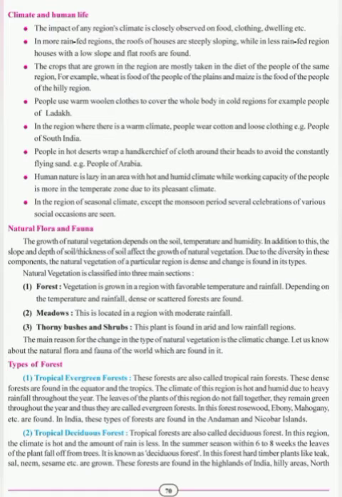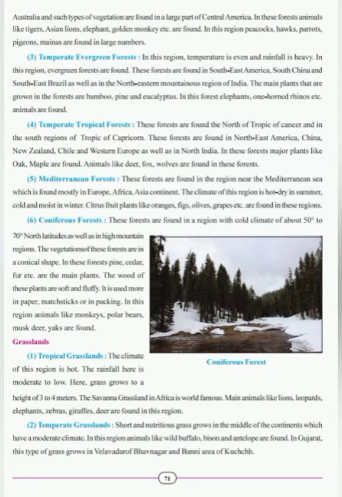Tropical forests are also called deciduous forest. In this region, the climate is hot and the amount of rain is less. In the summer season, within 6 to 8 weeks, the leaves of the plant fall off from trees. It is known as deciduous forest. In this forest, hard timber plants like teak, sal, neem, sesame, etc. are grown. These forests are found in the highlands of India, hilly regions, that is hilly areas, North Australia, and